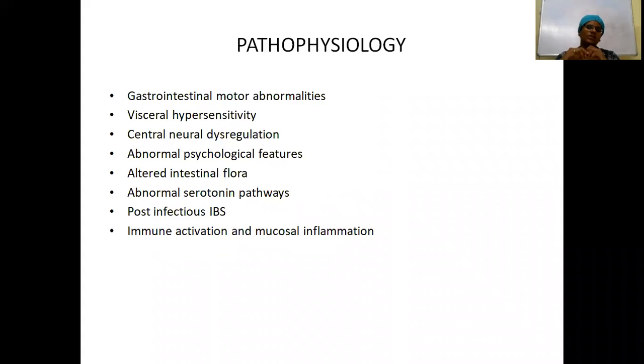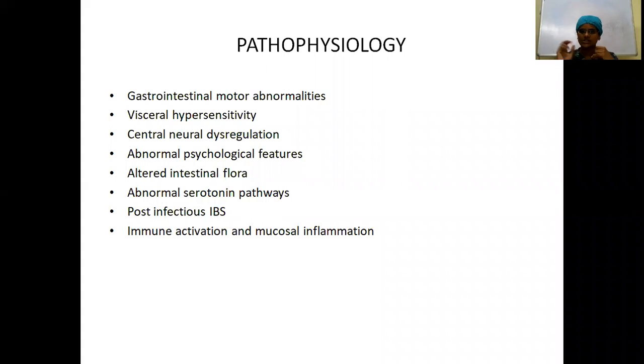And the other important point which has to be remembered at the end of this topic is the pathophysiology of irritable bowel syndrome. You just need to make a mention of these pathophysiology points. That is the motor abnormalities, which will be different in the constipation type and in the diarrhea predominant type. In the constipation predominant type, on one hand, you'll have decreased jejunal contraction waves. In diarrhea, you'll have increased contraction waves.